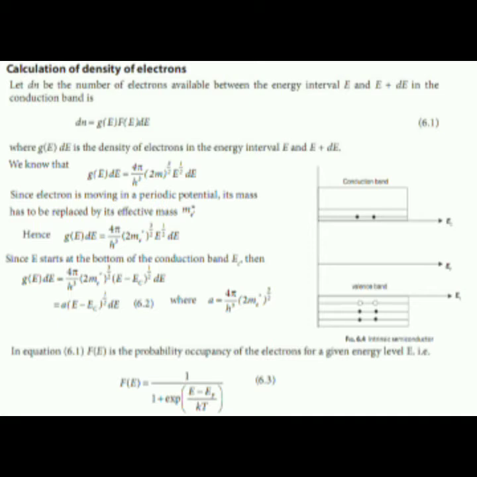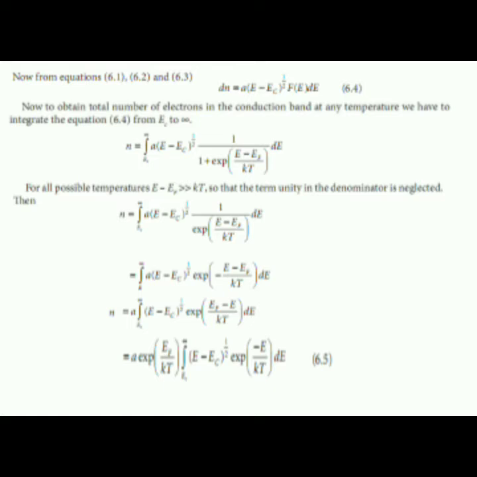In this equation, f(E) is the probability of occupancy of the electrons at a given energy level E. That is, f(E) is equal to 1 by 1 plus e^((E minus EF)/kT). So now from these equations, dn is equal to A into (E minus Ec)^(1/2) into f(E) dE. Now, to obtain the total number of electrons in the conduction band at any temperature, we have to integrate equation 6.4 from Ec to infinity.